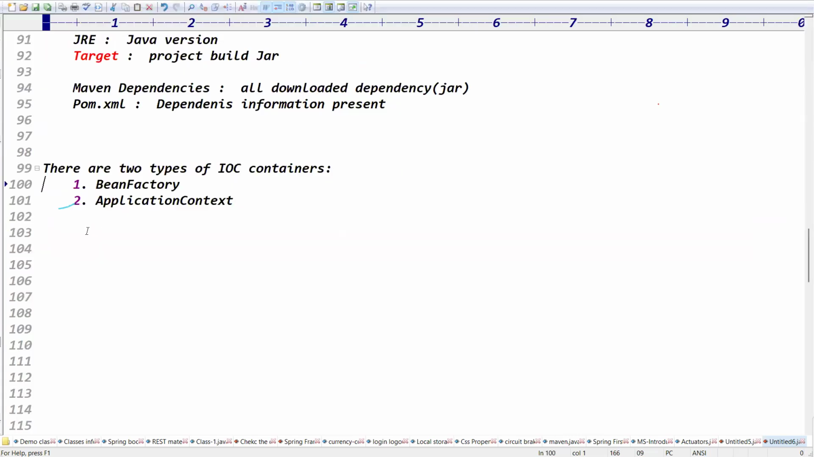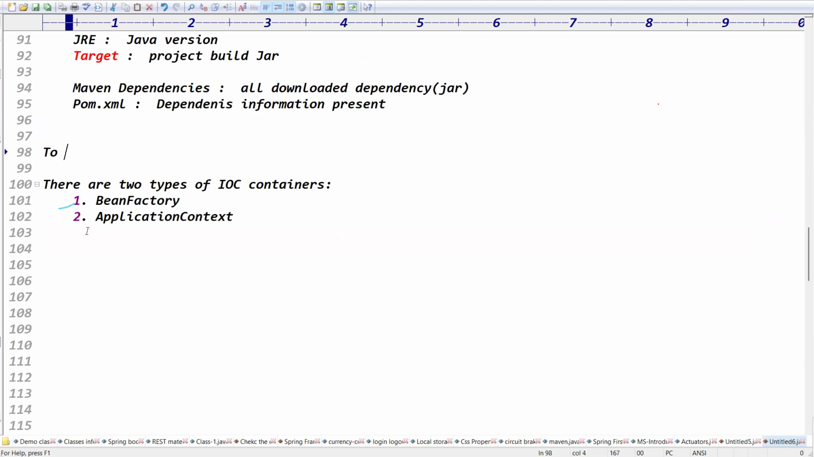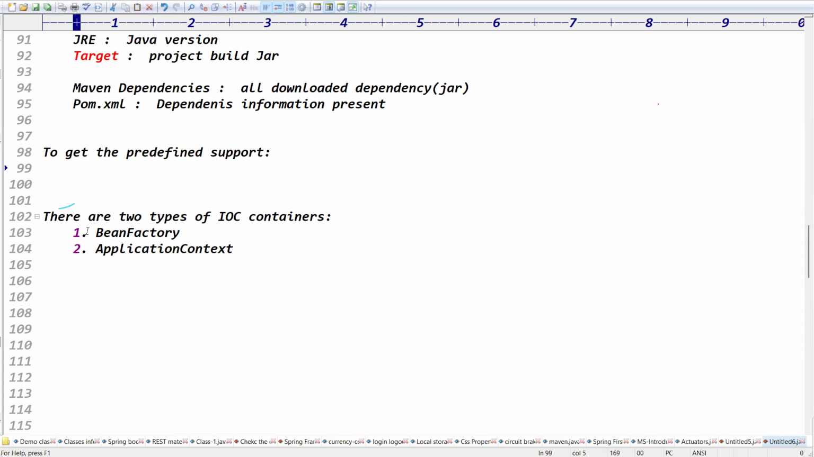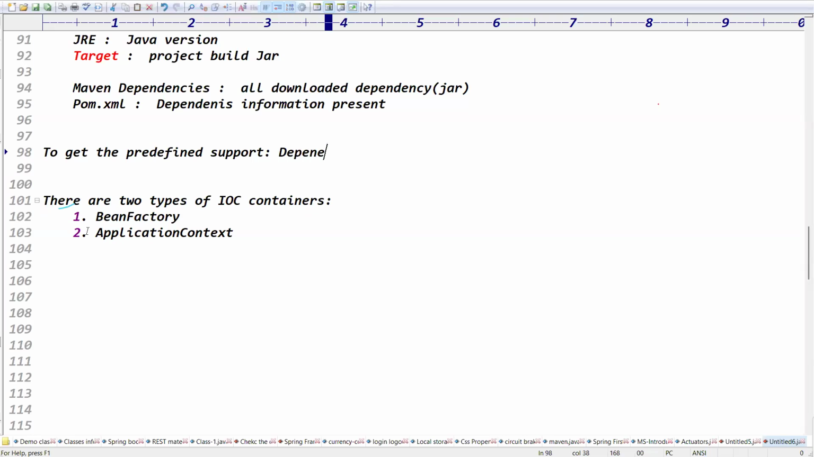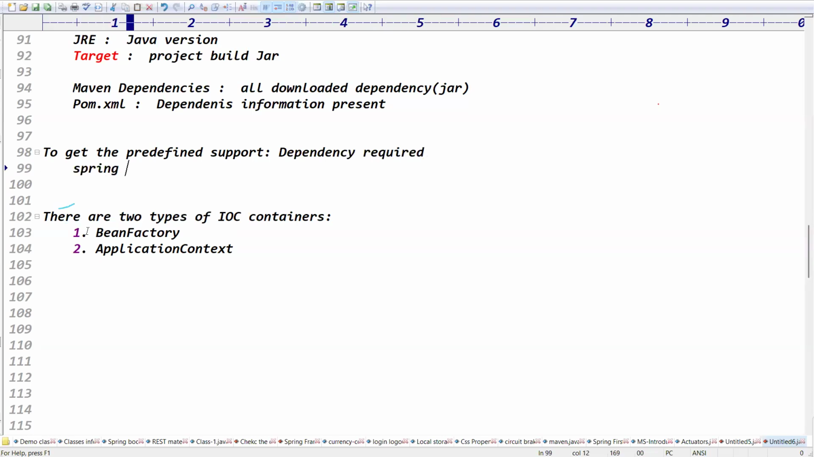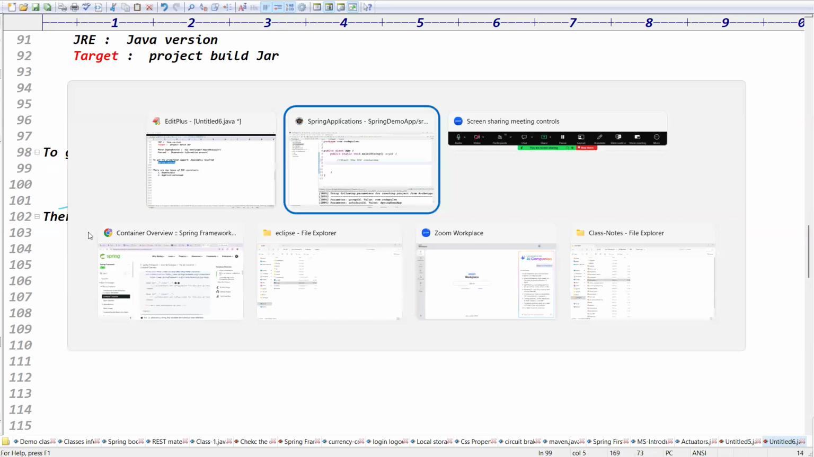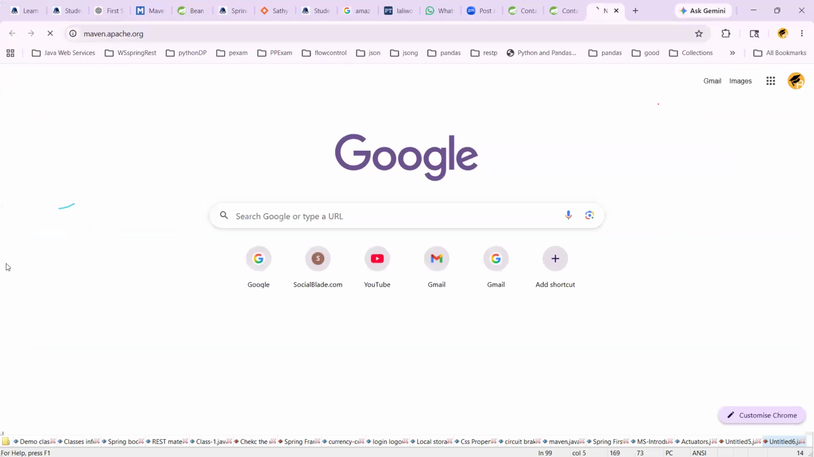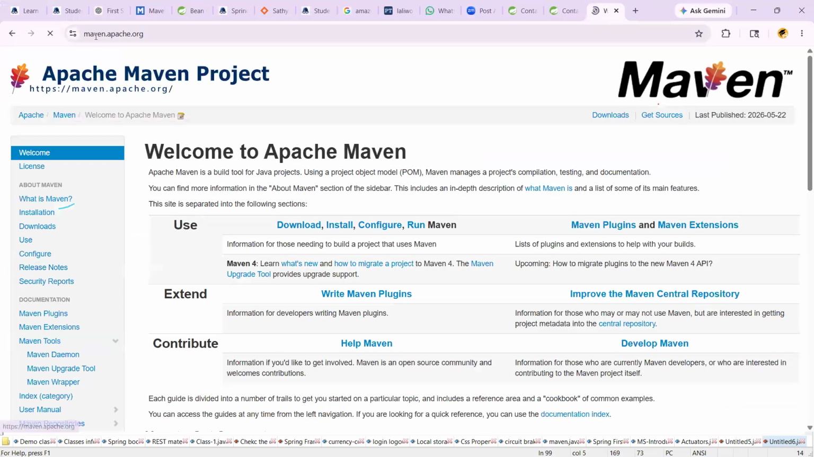To get the predefined classes, we require the Maven dependency. To get the predefined support, a dependency is required. Sir, what is a dependency, sir? First, the Spring context dependency is enough. So please copy this dependency, guys. How will you get the dependency? Go for the Maven repository website.